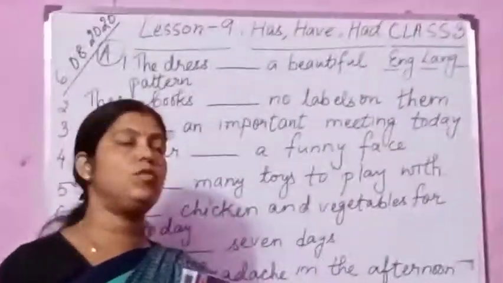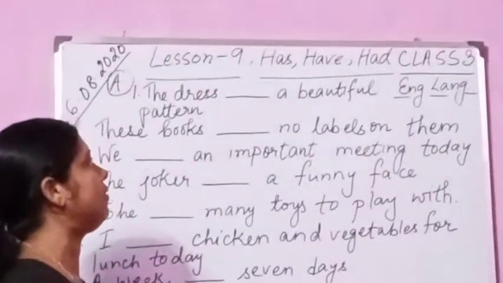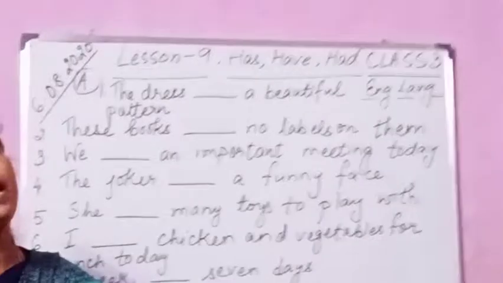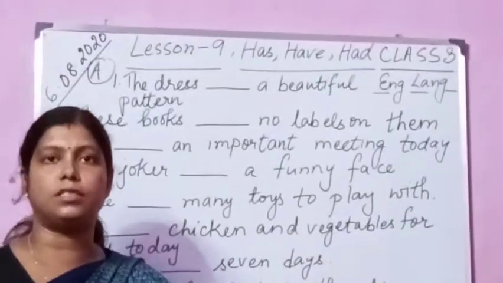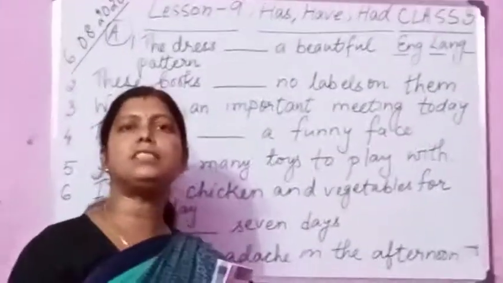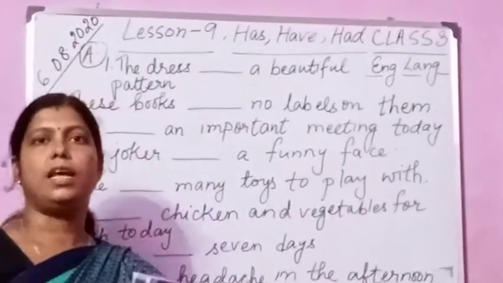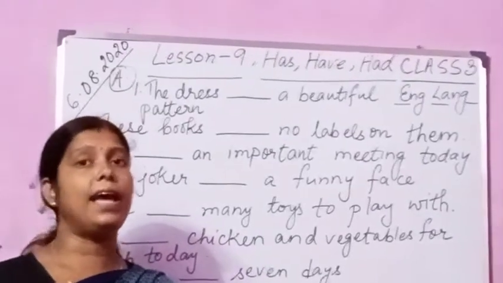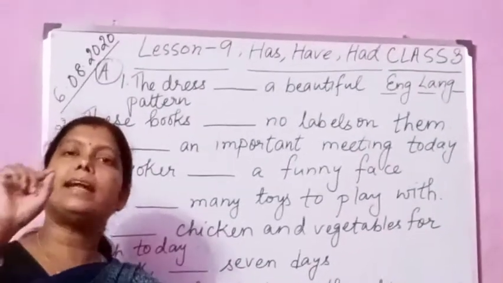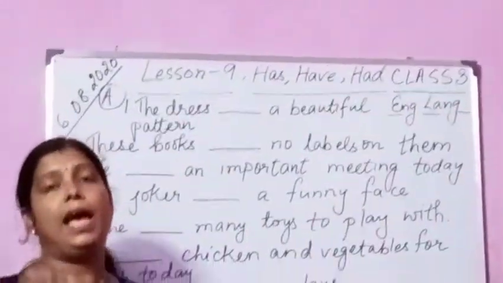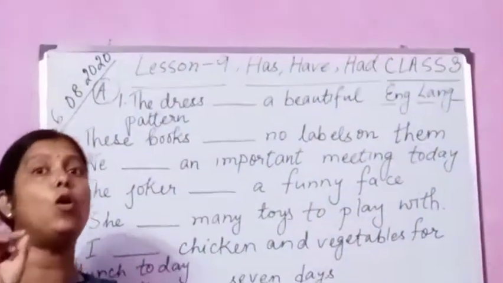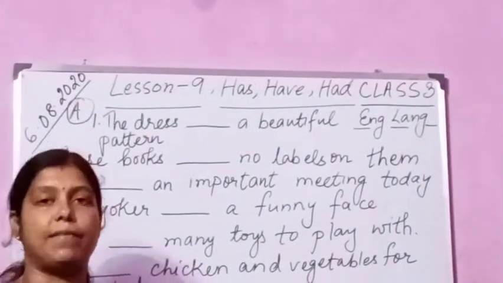So we shall continue lesson 9 in your English language class. In this chapter we were talking about has, have and had. All these are verbs which show belongings. Now you have to understand where to use has, have and had. Keep in mind that had is the past tense of both has and have.